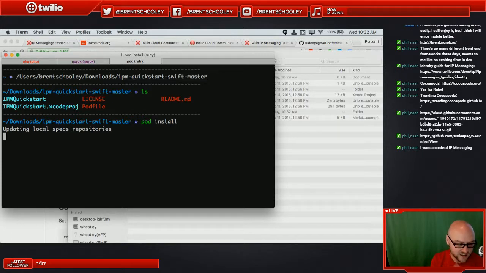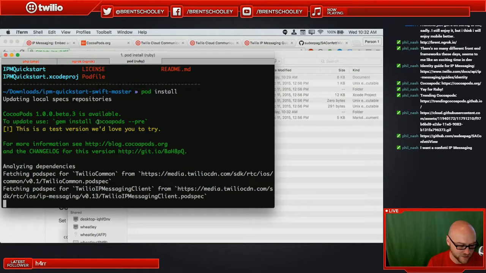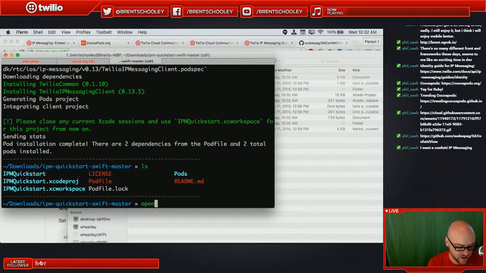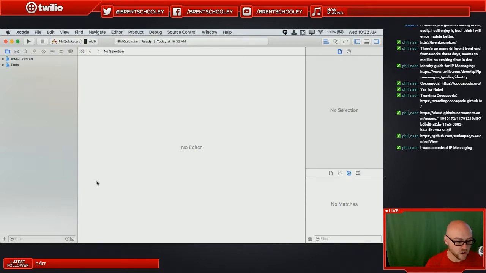So what pod install is going to do, and we'll take a look at the pod file in a moment, is go and look for all of our dependencies. And if I open up our quick start workspace inside of Xcode. The reason we're using a workspace instead of just a basic project is because a workspace combines multiple projects into the same application. And what we're going to do here is work inside of the IPM quick start.